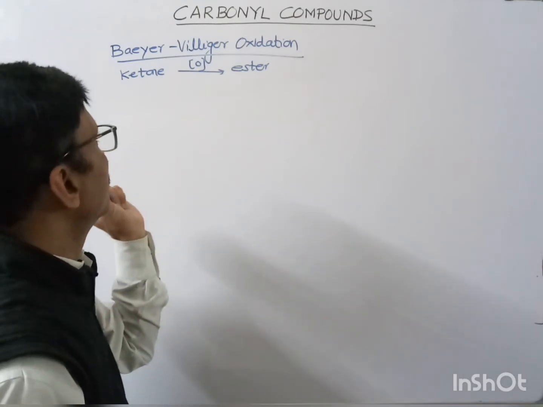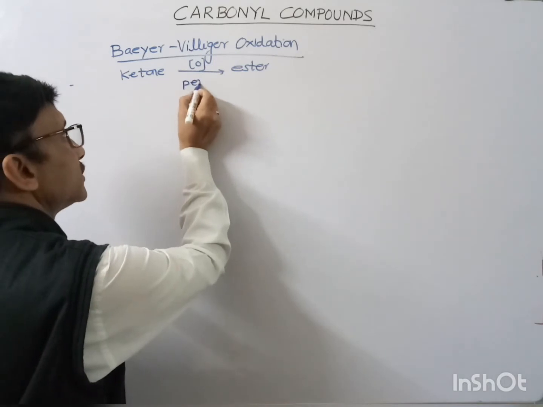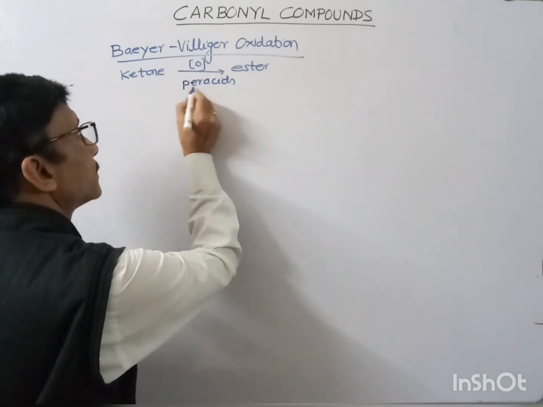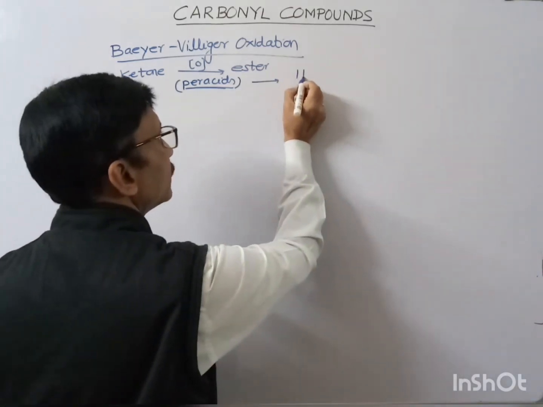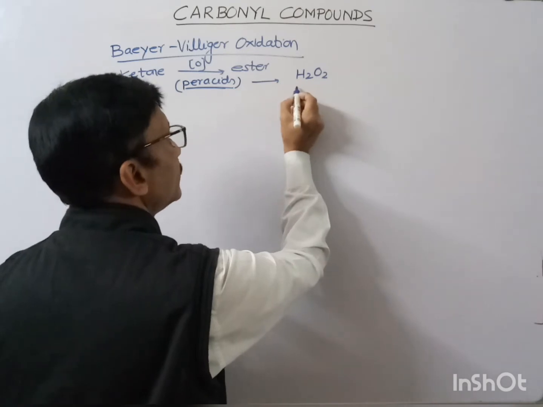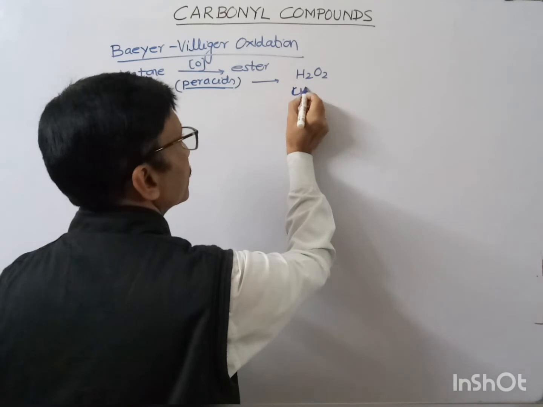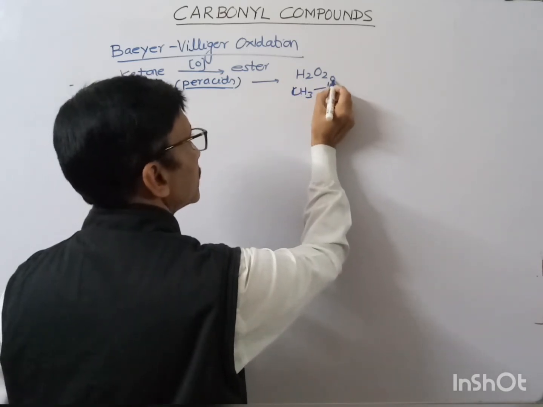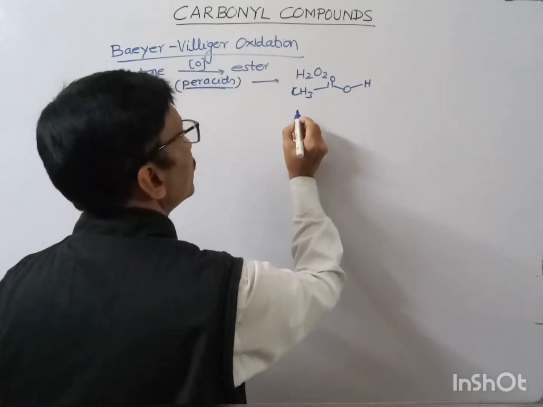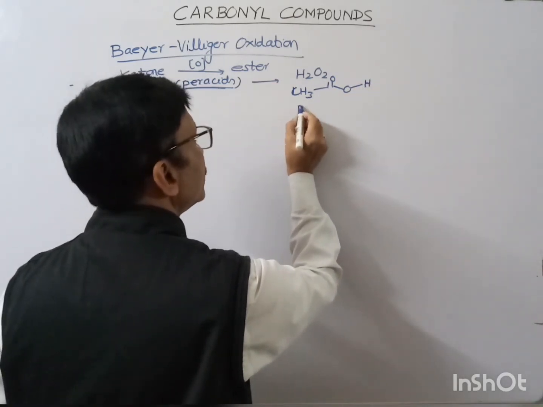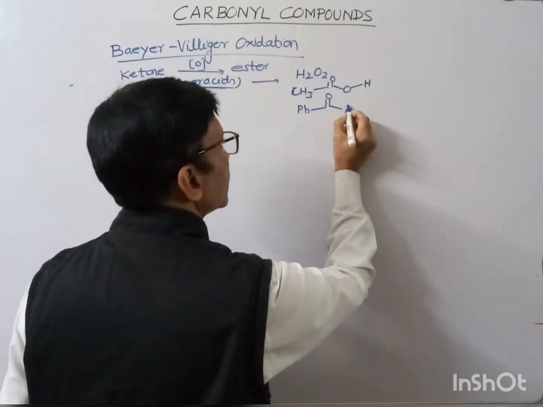And the oxidizing agents that we will use are per acids. These per acids are used as oxidizing agents. Like we may have hydrogen peroxide, or other per acids like per acetic acid, or we may have per benzoic acid, if in place of this methyl we have this phenyl group.